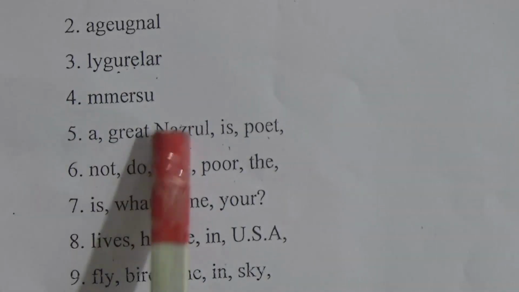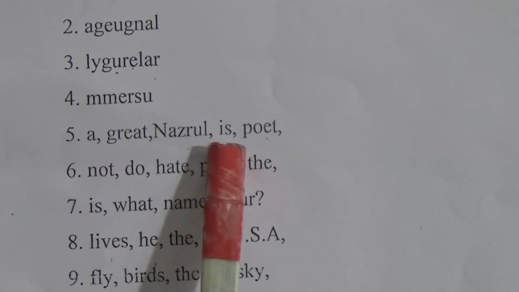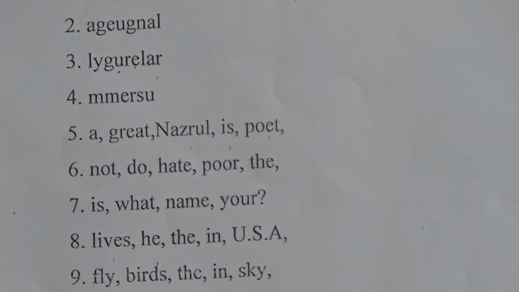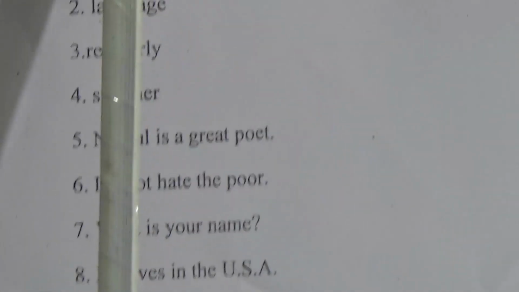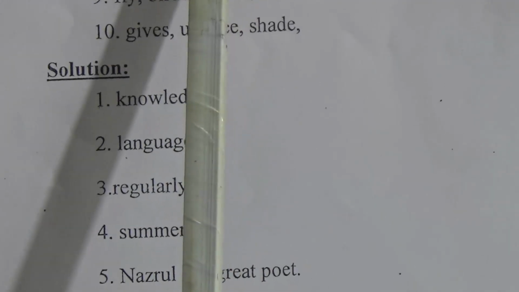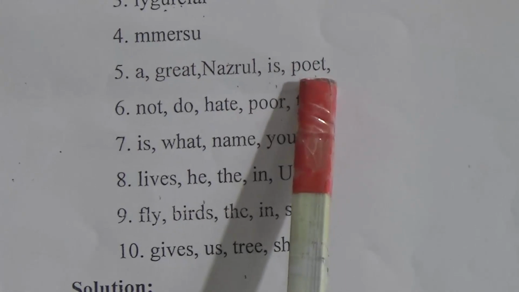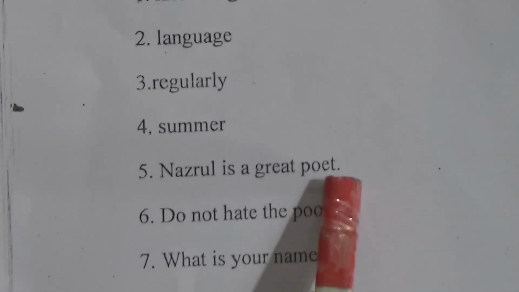Now these are jumbled sentences. Number 5: A great Nazrul is poet. And our answer is Nazrul is a great poet. First you have to write Nazrul, then is, then a, then great, then poet. So you have to write it that way. Nazrul is a great poet.